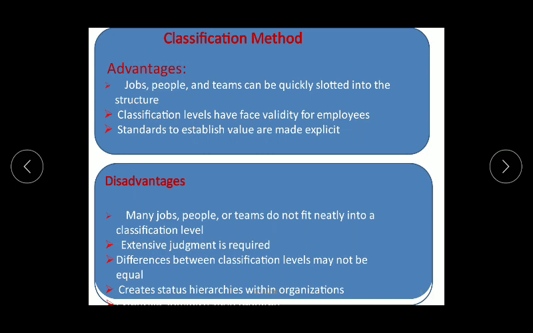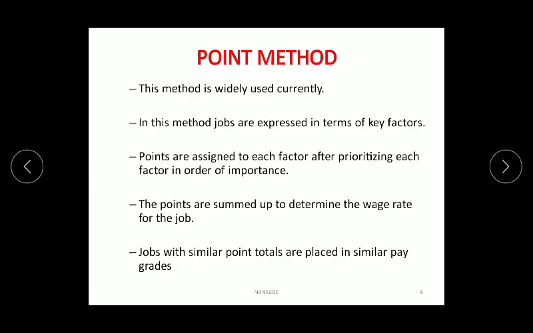The basic drawback of this type is it creates a hierarchy, a level difference within the organization, and may lead to a small conflict. The next method is the point method. This method is widely used in any organization. In this case, the jobs are expressed in terms of key factors and points are assigned to each factor after prioritizing which factor is important for that particular work. The points are assumed to determine the wage rate for the job.